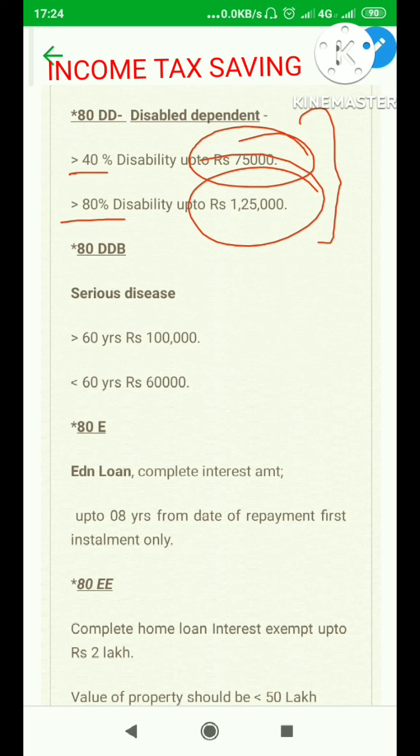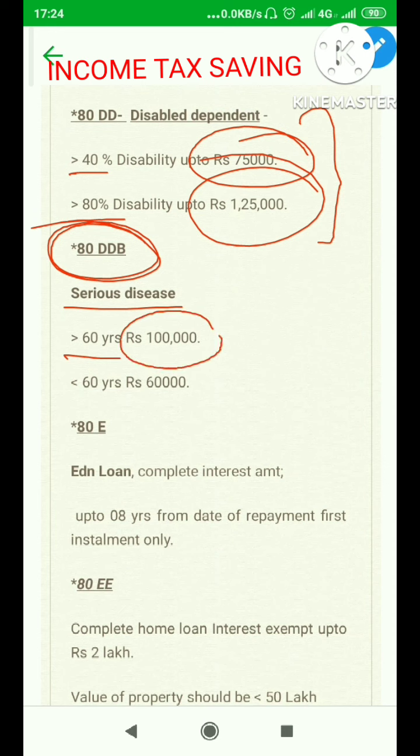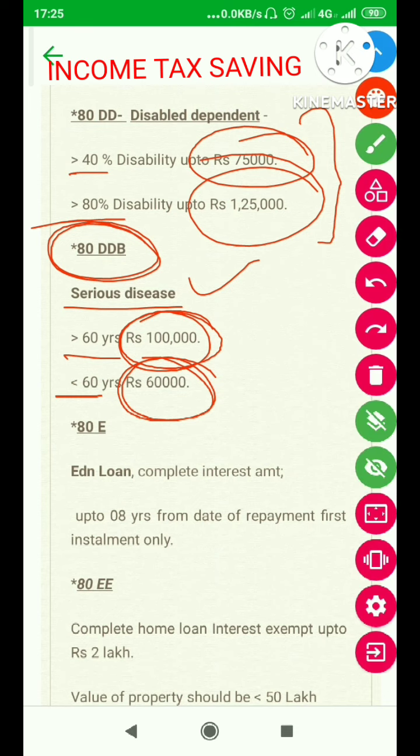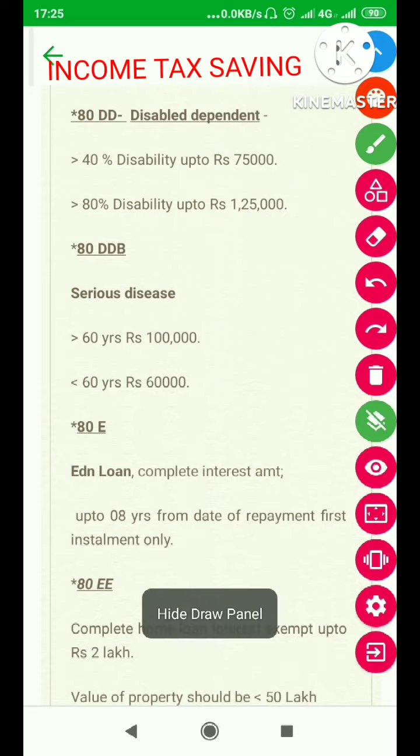God forbid, in case you have any serious disease like cancer, etc., there is a list of diseases; you can search it on the internet. Under section 80DDB, if you yourself or your dependents are above 60 years, you are exempted an expenditure of up to rupees 1 lakh. If you are below 60 years, an expenditure of up to rupees 60,000 is exempt from income tax. This will be deducted from your salary, and this particular amount which you spent on a serious disease will be exempted from income tax. Let's go down.